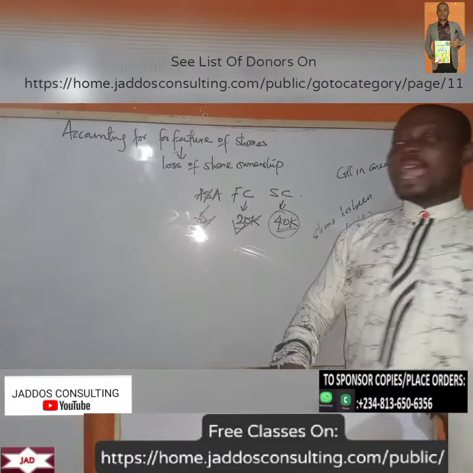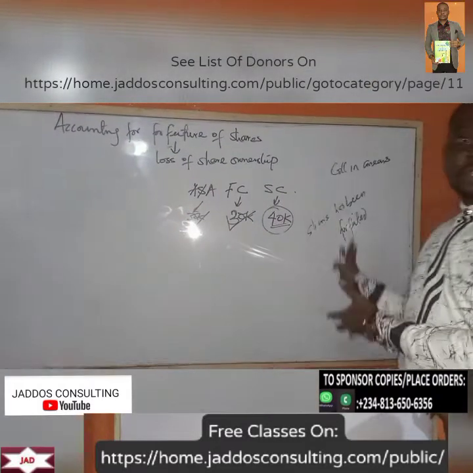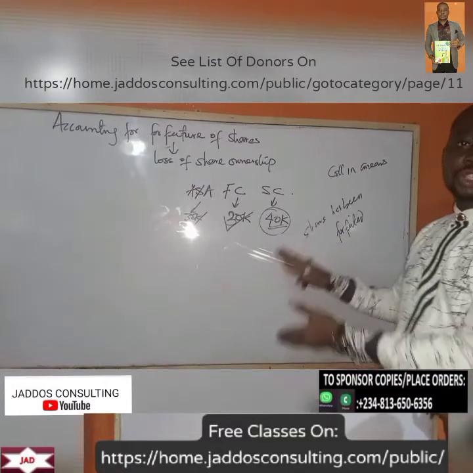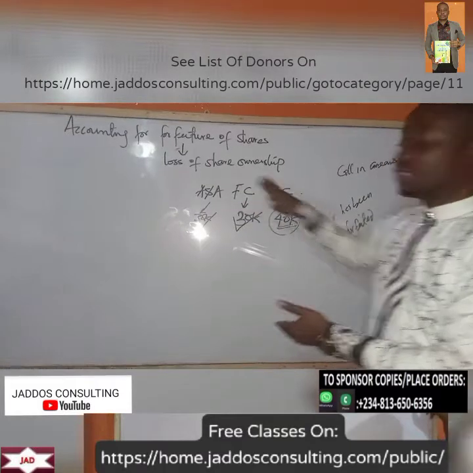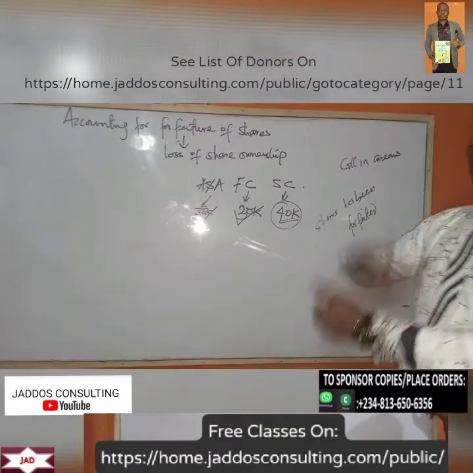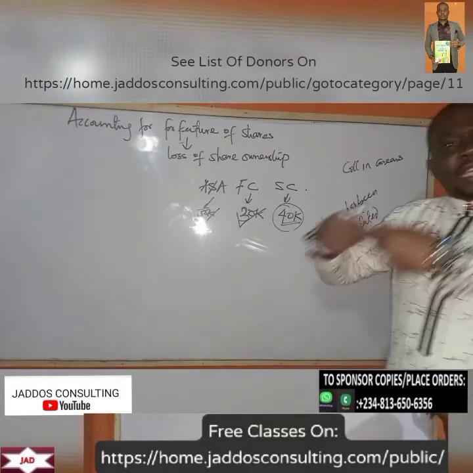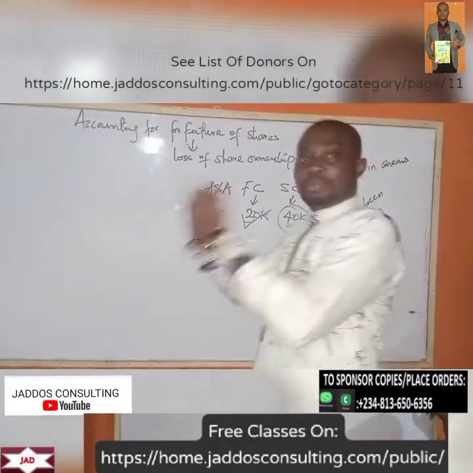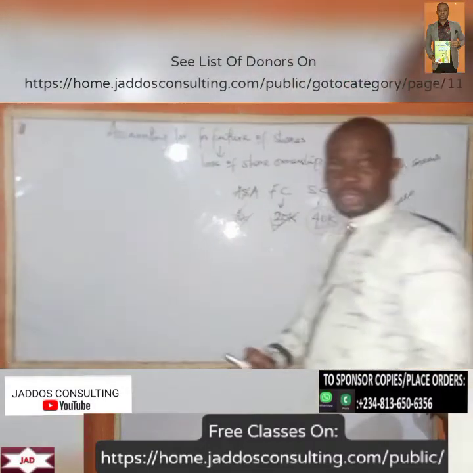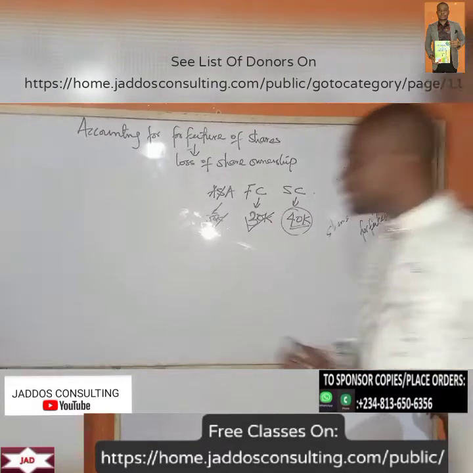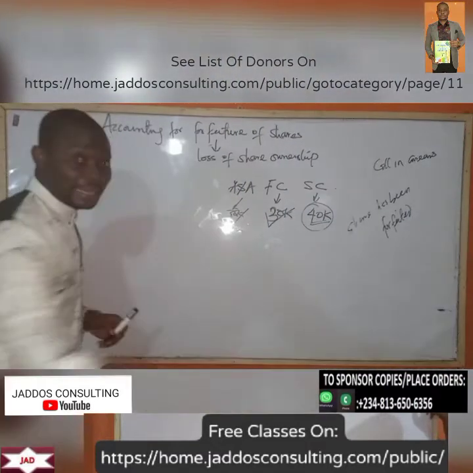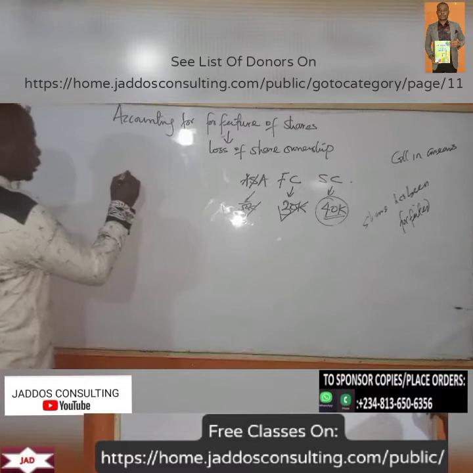So where the share is forfeited by one investor, that is where one investor or shareholder or applicant loses the ownership of his shares, that share that he has lost, the directors now can issue it to another person or another investor to raise the money that they are looking for. So in that scenario, not to waste our time, let's quickly look at